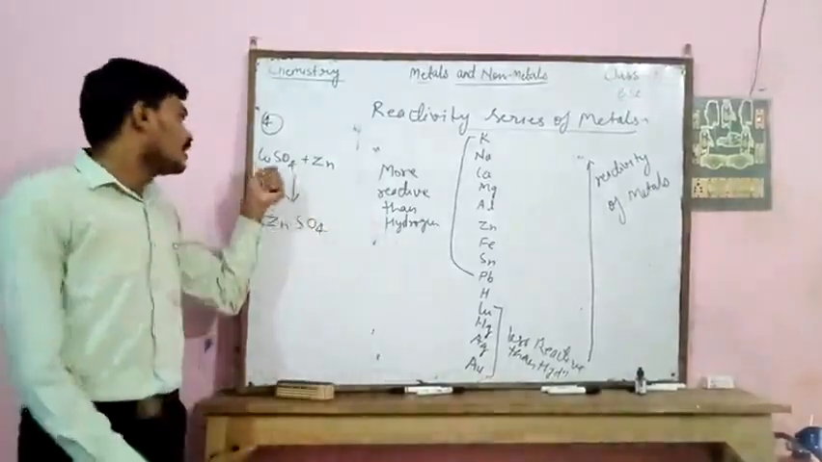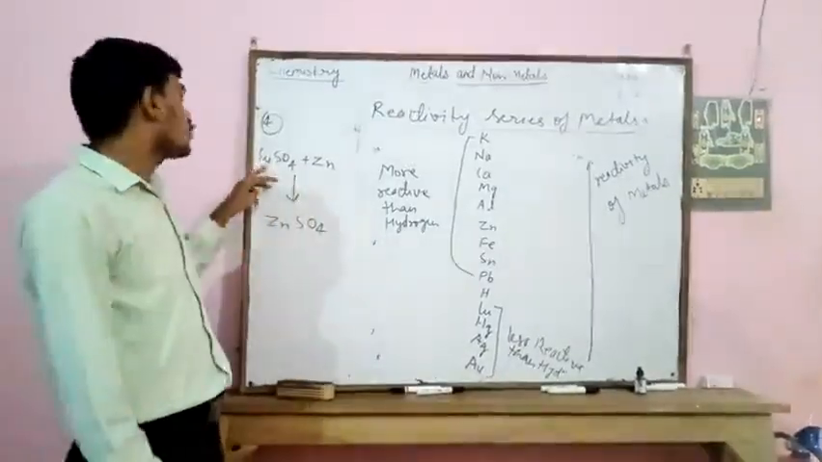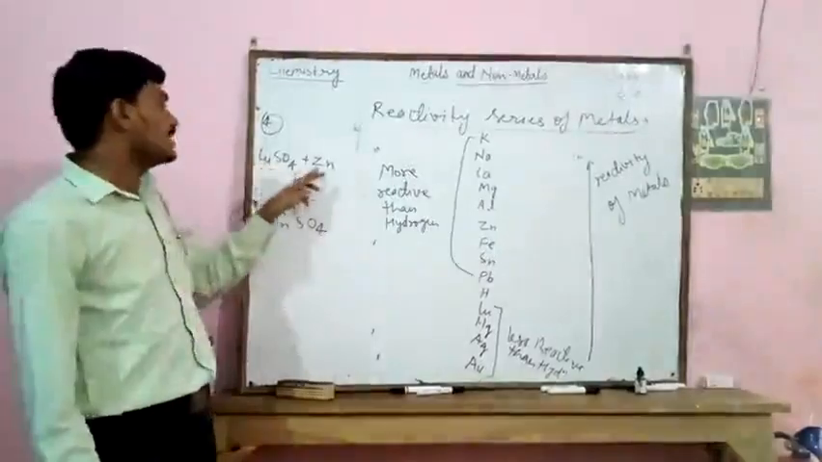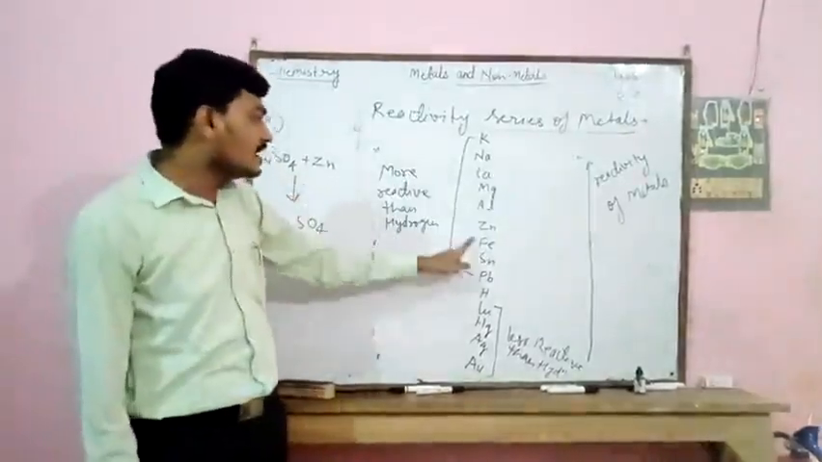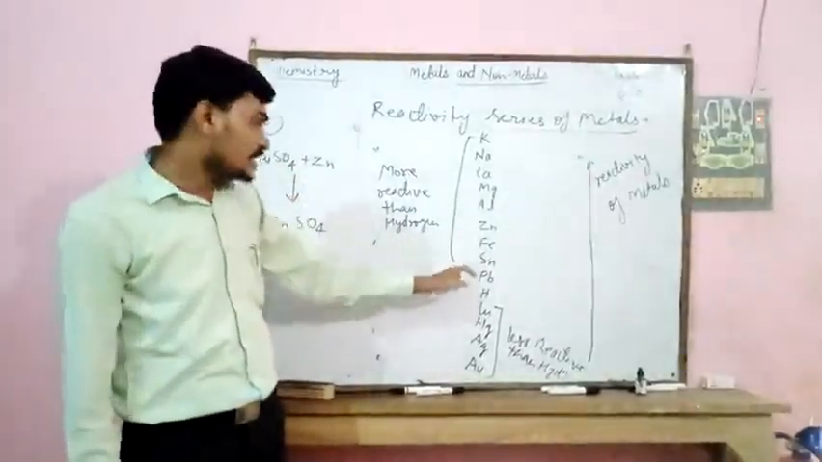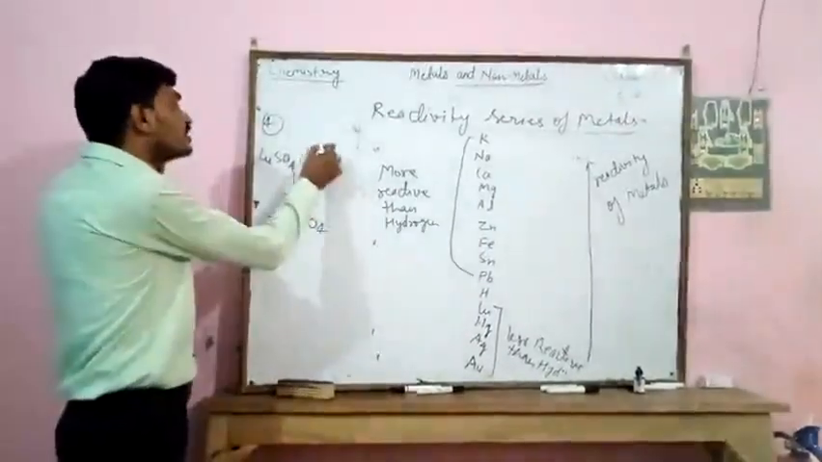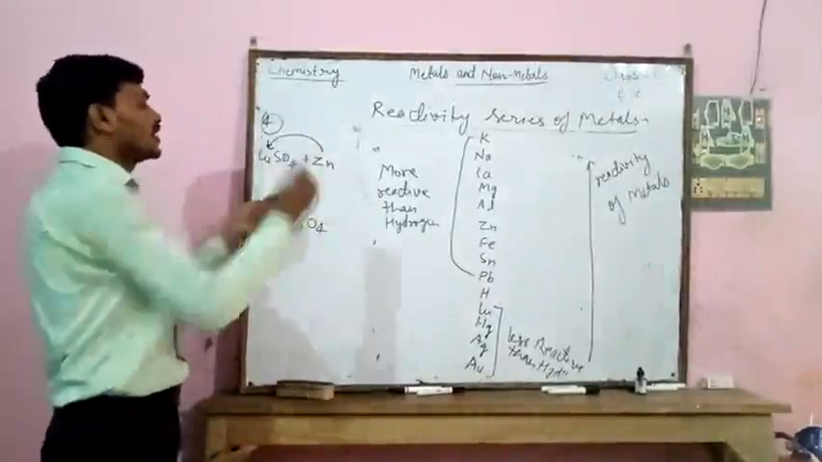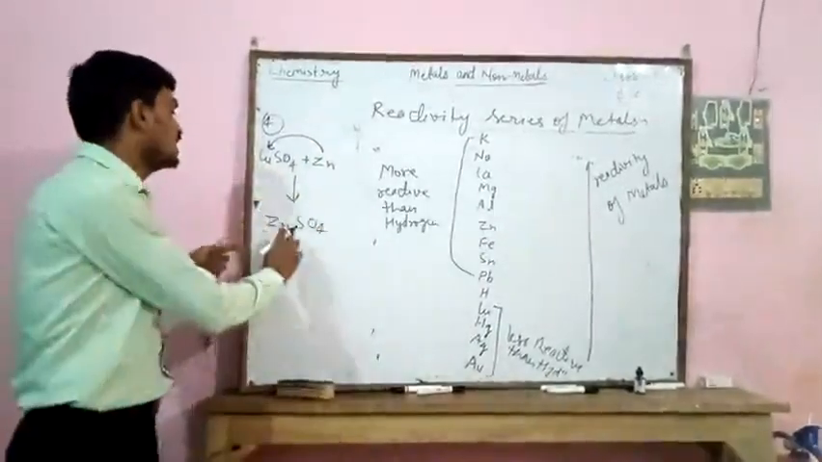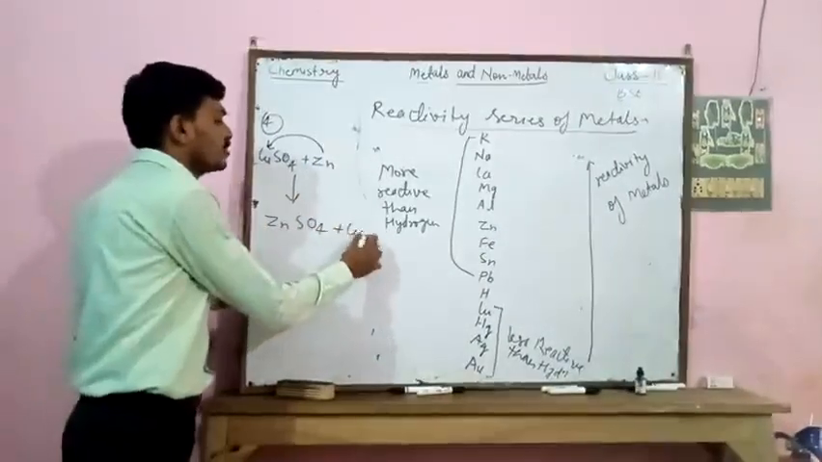Because here copper is less reactive than zinc. That is, if we react copper sulfate with zinc, then zinc displaces the copper because zinc is more reactive than copper, and it forms ZnSO4 and copper.